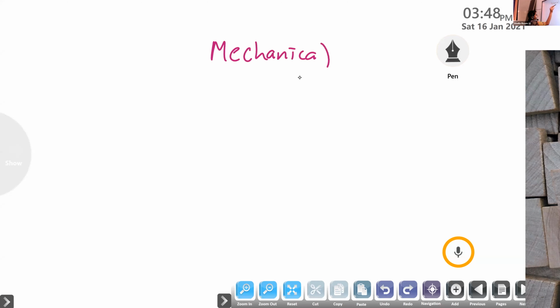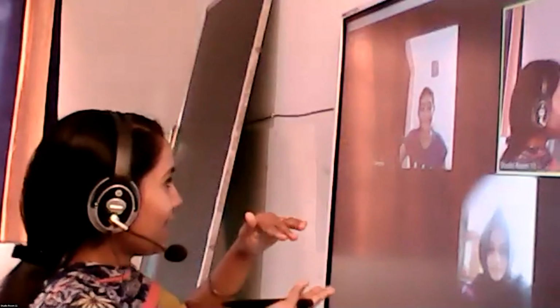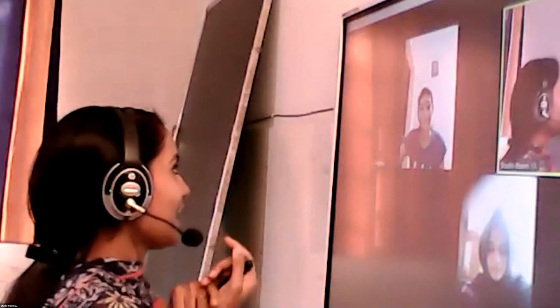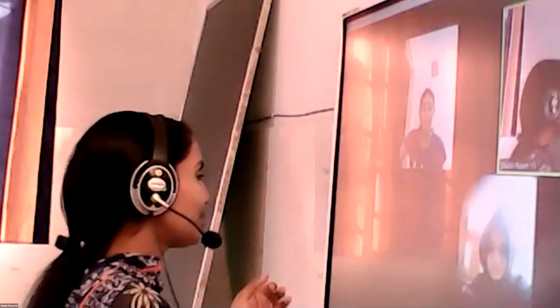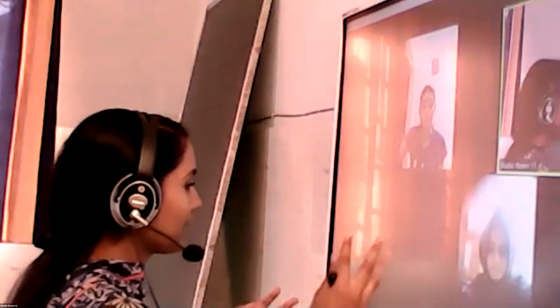So, mechanical check. Many of these homemakers have a purse with some amount of money, or the money inside the fold of her saree. They use this money for buying food items, kitchen items and all.